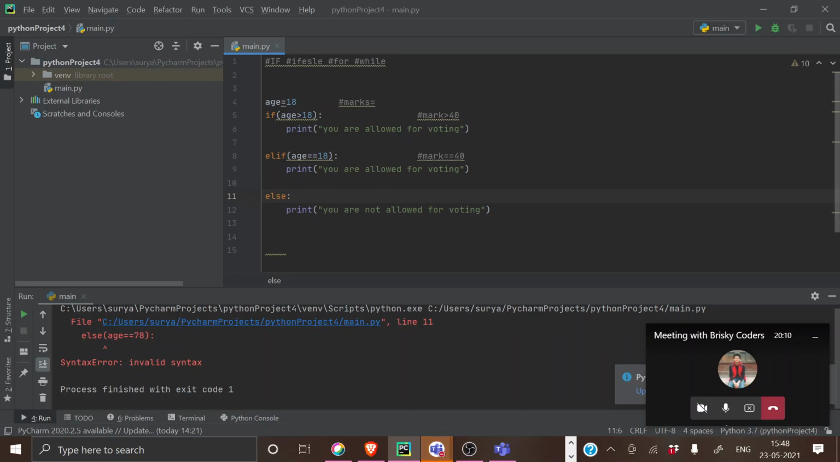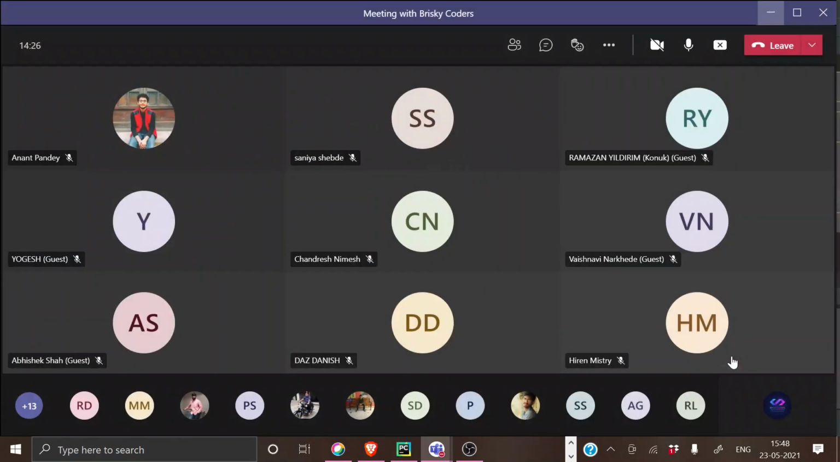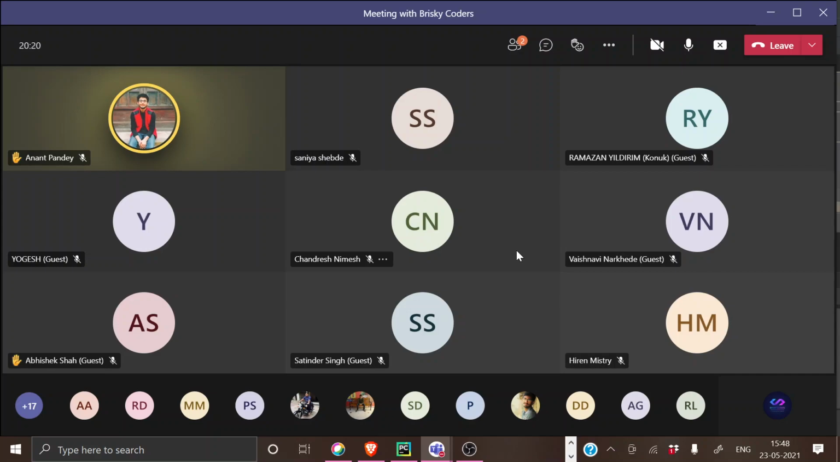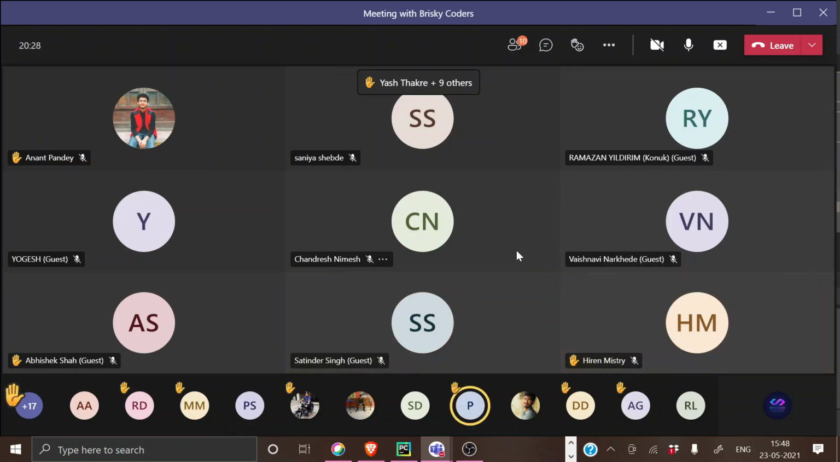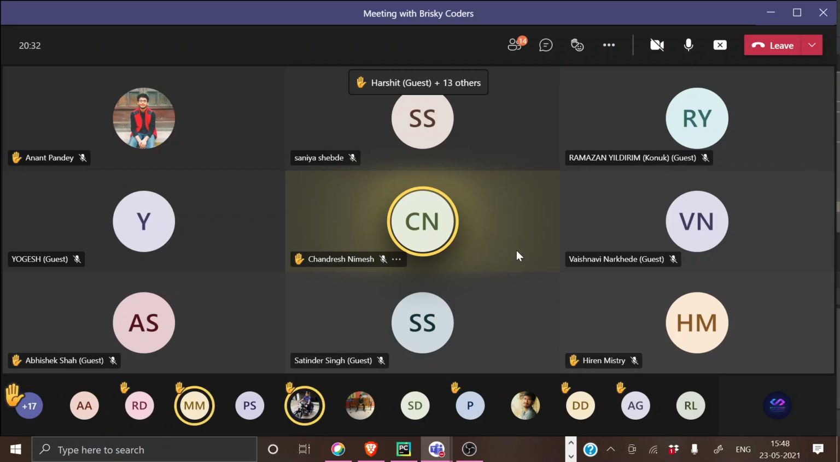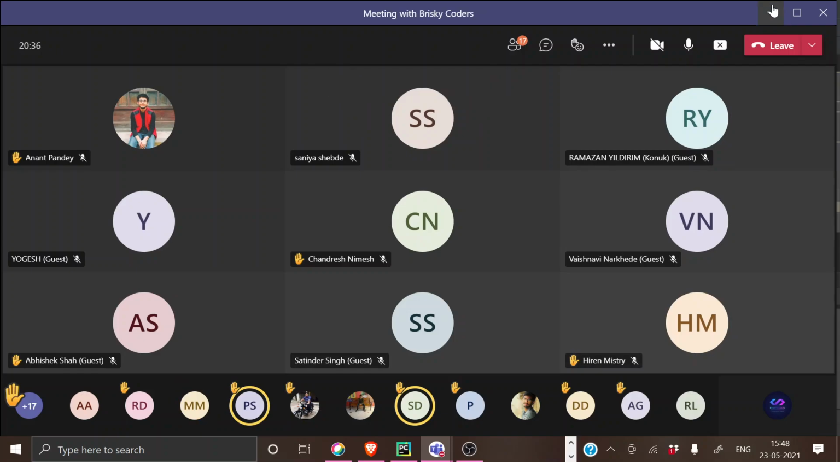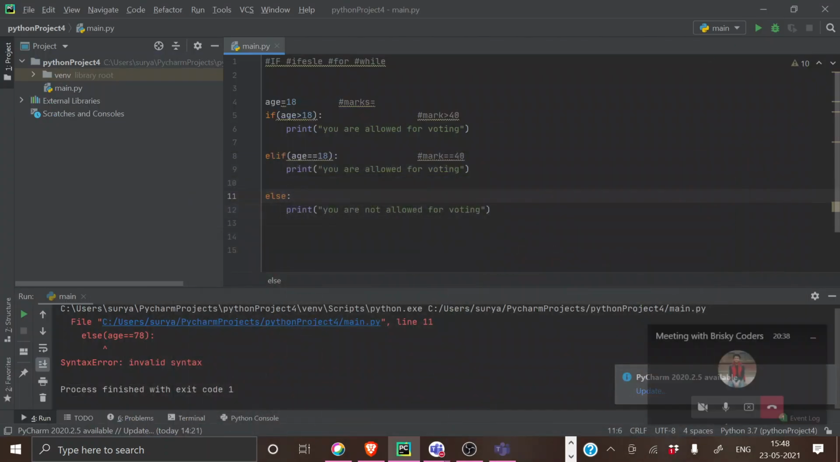Sir, completed. Great. If anyone completed, just raise your hand. Anand Pandey completed. Sanya Shetty completed. Chandish completed. Satinjar. Nice. Great. A lot of you are doing it.